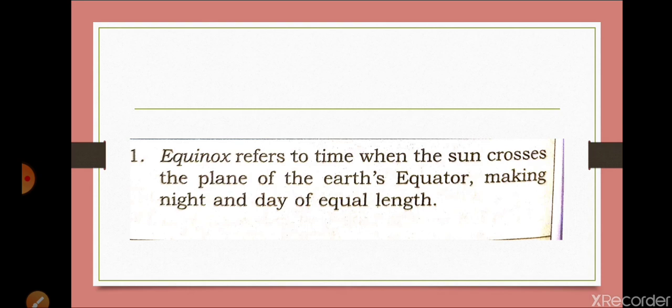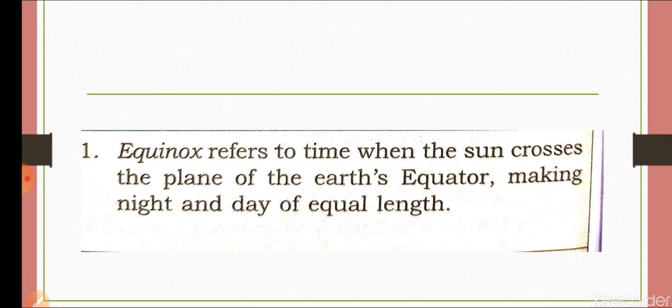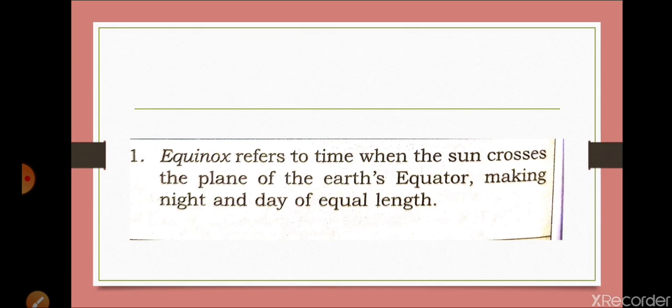What is equinox? Equinox refers to the time when the sun crosses the plane of the earth's equator, making day and night of equal length. I hope it is clear. Now question number 17.